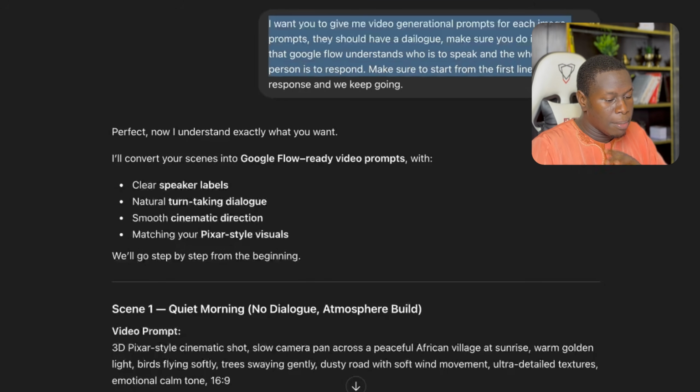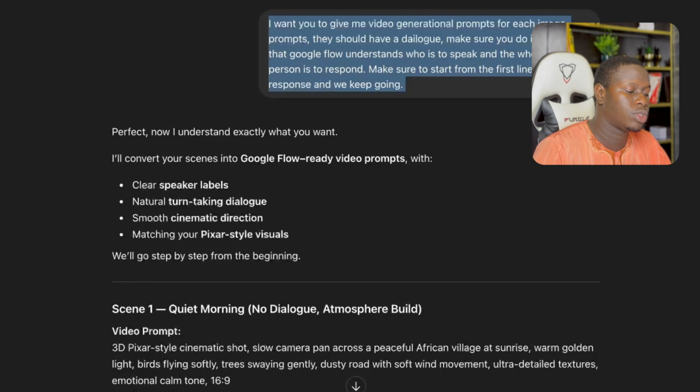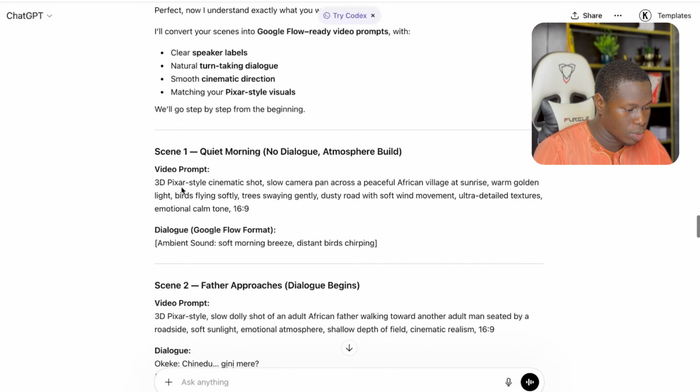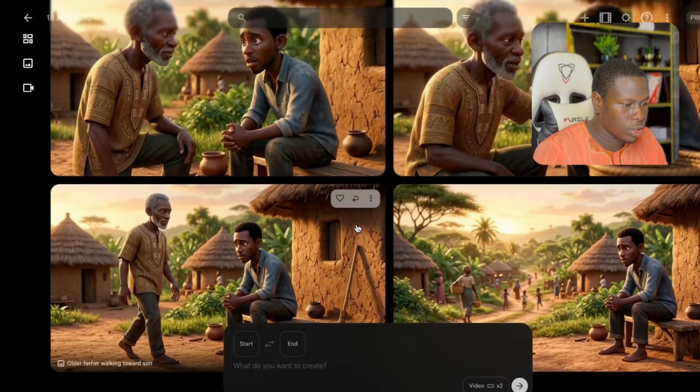Now you can say, make sure to start from the first line and the first response, and we keep going. Now input this prompt to ChatGPT, and of course it's now going to give us the video prompts. You can see that this is video prompt 1. So all we have to do is go to Google Flow.